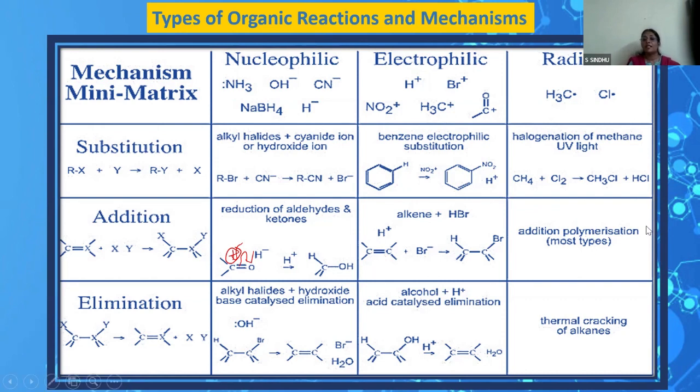And free radical addition: though the chapter on polymerization is removed now, we do give them some examples of polymerization, such as addition polymerization, where the free radical mechanism comes in. Elimination reactions we also teach, but we are not going into the in-depth mechanism. We are just talking about conversion of alcohols or haloalkanes into alkenes. So a few examples there.